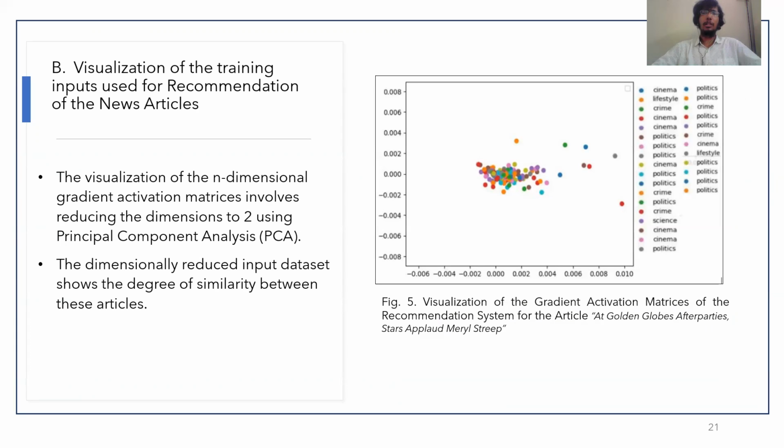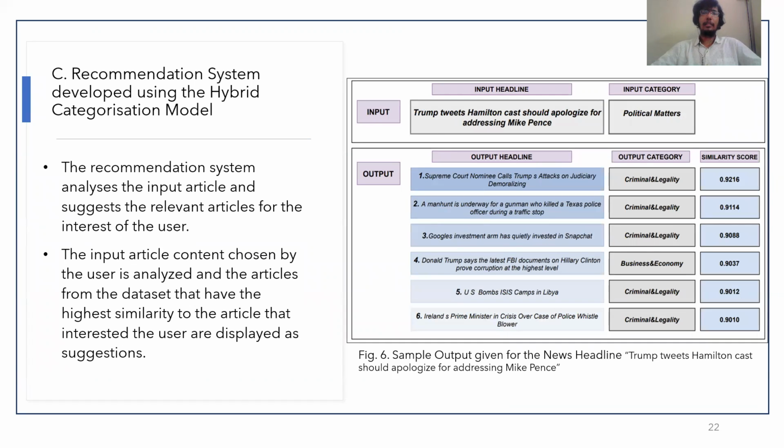This is the visualization of similar news articles for a particular news article, which is about a Golden Globes after party. We can see how each data point represents another article along with its category. This is an example of an input headline along with the output headlines that the model returns with their similarity scores. This helps to determine the relative association between the input headline and each of the output headlines.